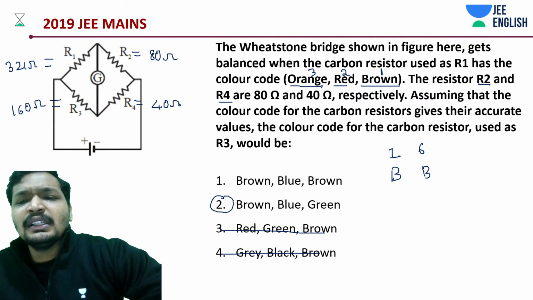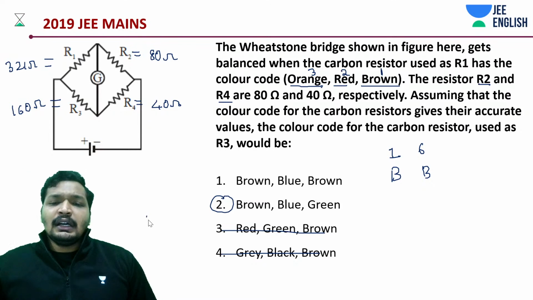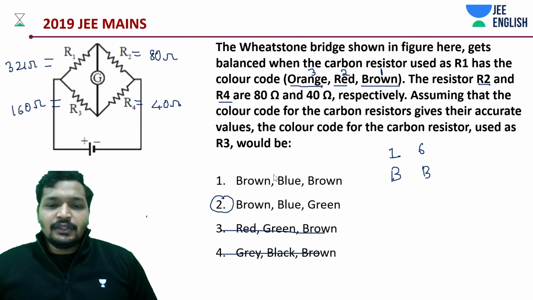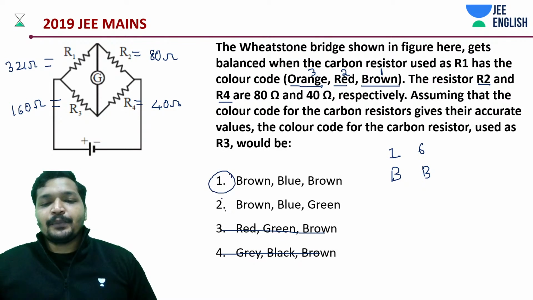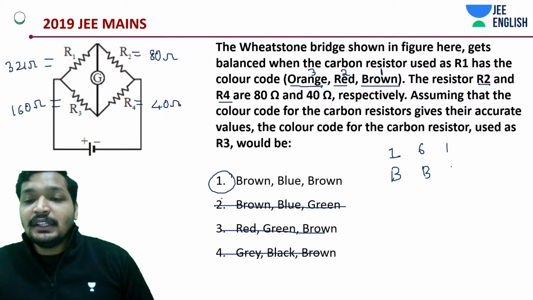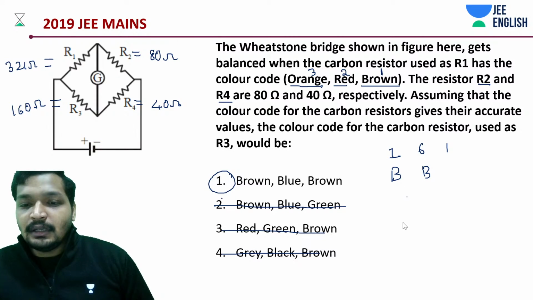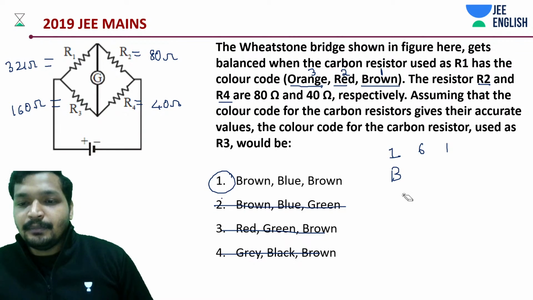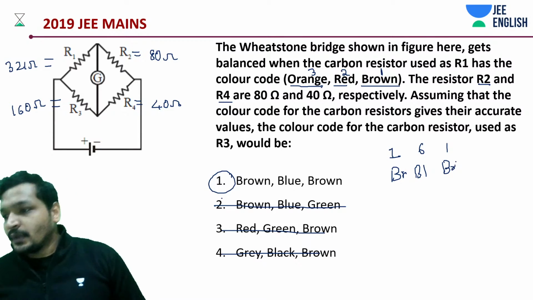So it would be not 2, but sorry, 160, right? The fundamentals are fine, but let's keep this as brown, blue. Okay, just for quick understanding.